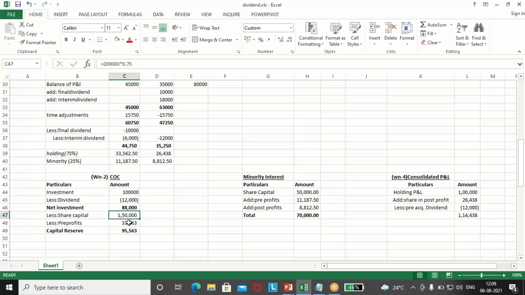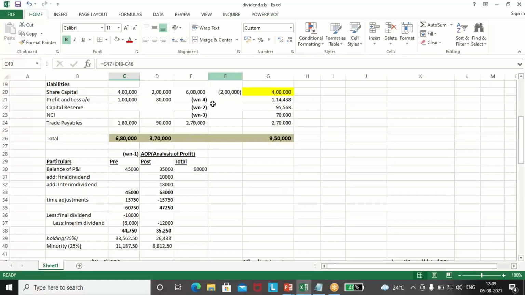received share capital and pre-profits more. Means we have invested less and received more. So this is capital reserve. Capital reserve comes in the reserves and surplus head. Here it is coming. Working note number 2, reserves and surplus 95,563.